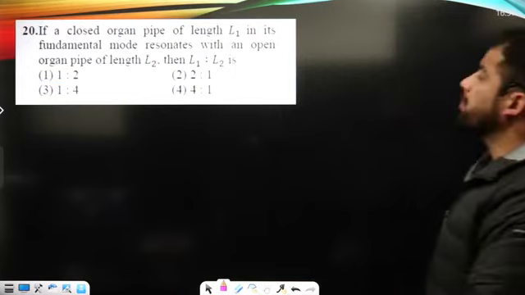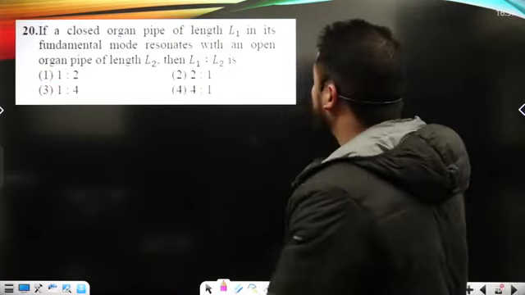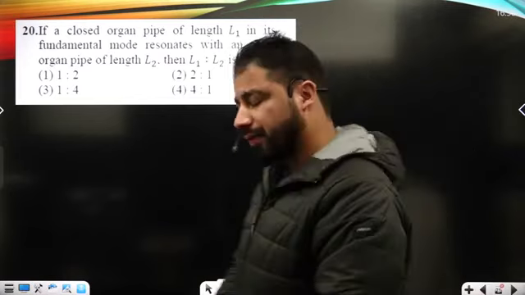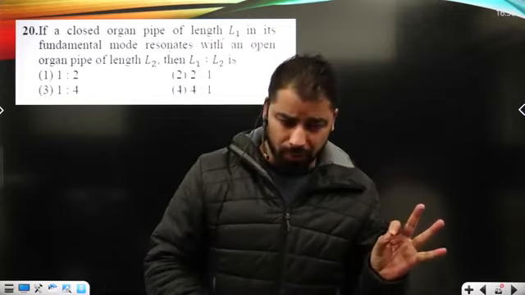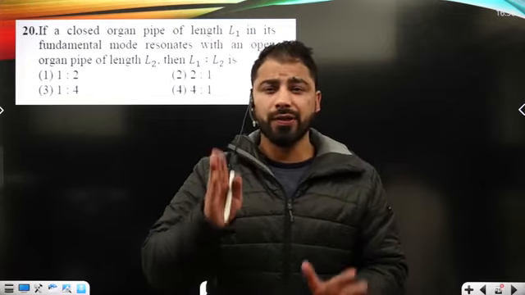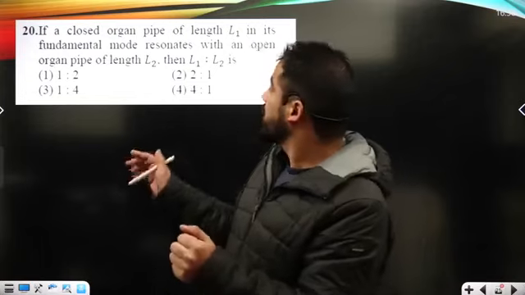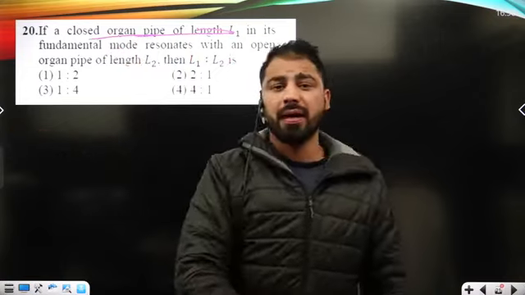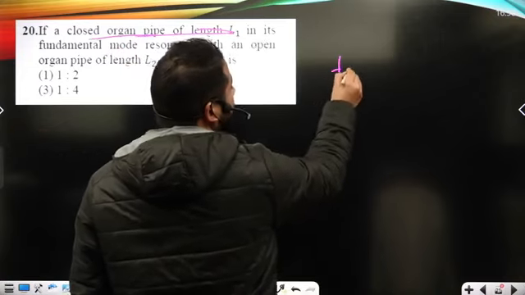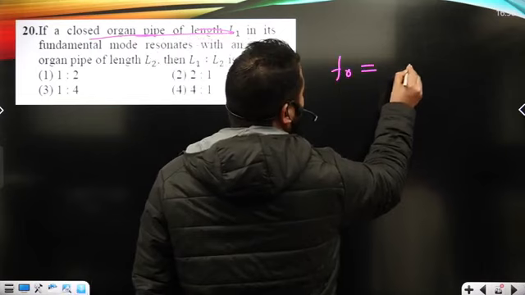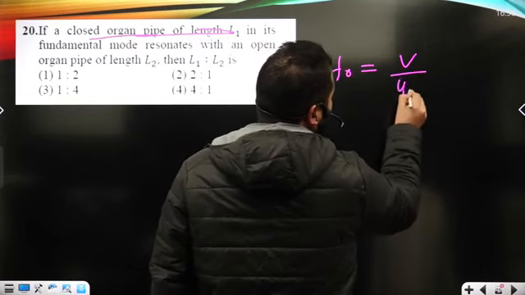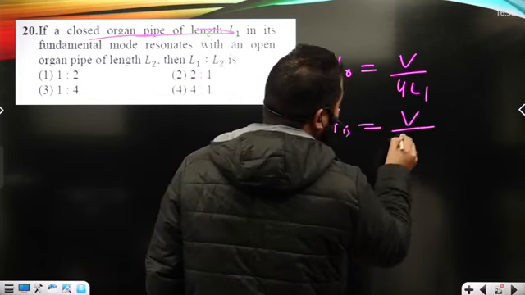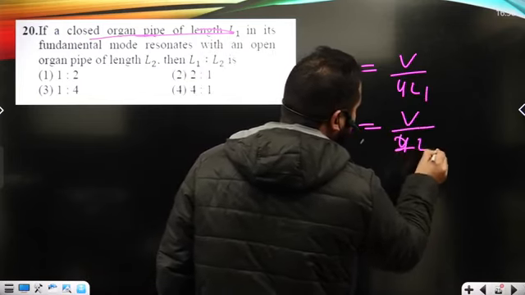Now, if a closed organ pipe of length L1 in its fundamental mode resonates with an open organ pipe of length L2, then the ratio... Basically, the fundamental frequency is going to match for the two pipes, one closed and another open. We know the fundamental frequency of the closed organ pipe is V/4L1, and the fundamental frequency of the open organ pipe is V/2L2, okay?